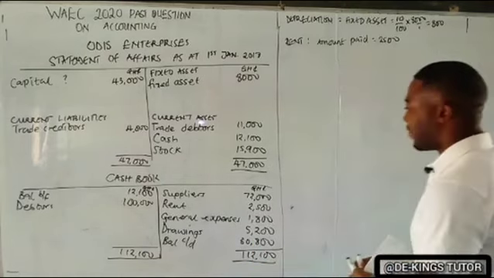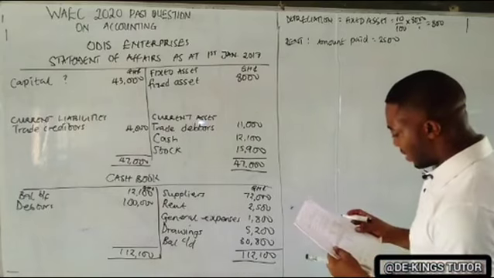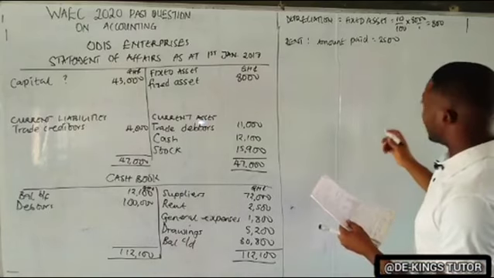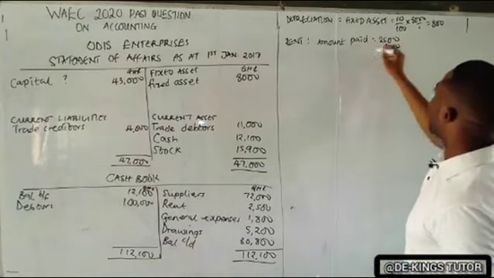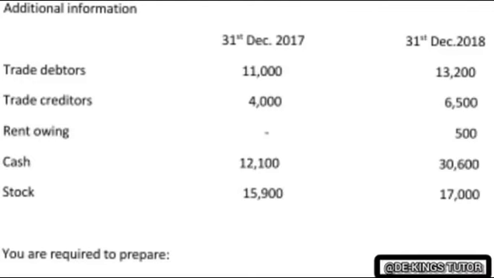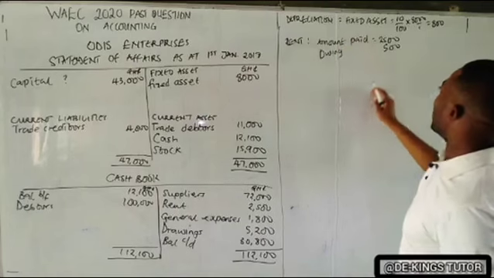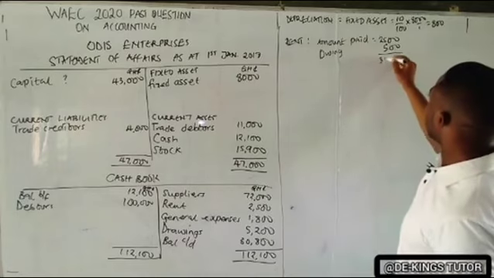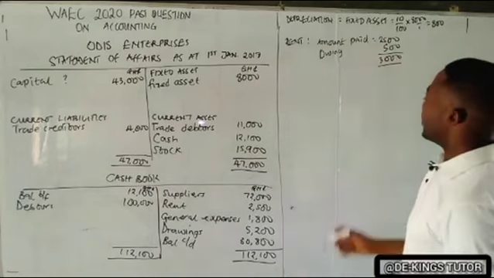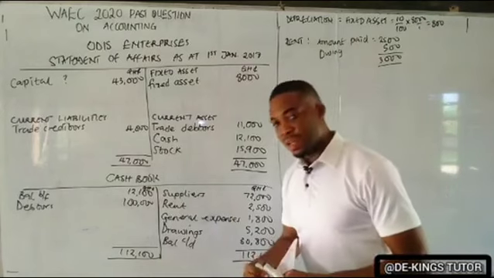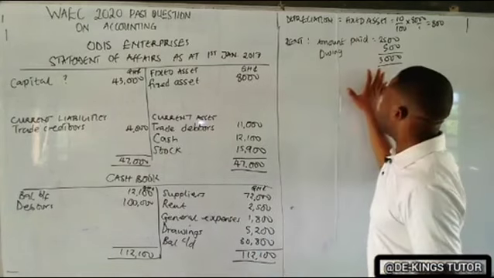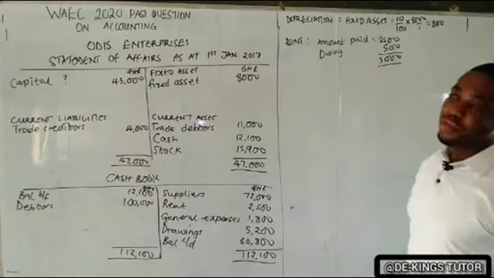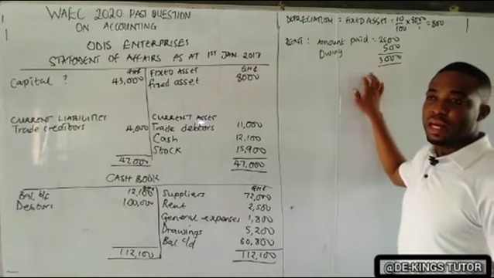So the rent owing from the question there, you see it is 500. So 25 plus owing. So we added the owing. So it will give us what? 3,000. That is the rent. Okay? Because all these items are posted to the trading profit and loss account and are supposed to be adjusted.